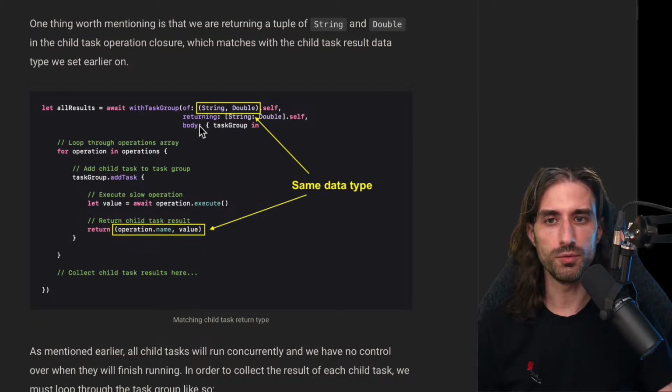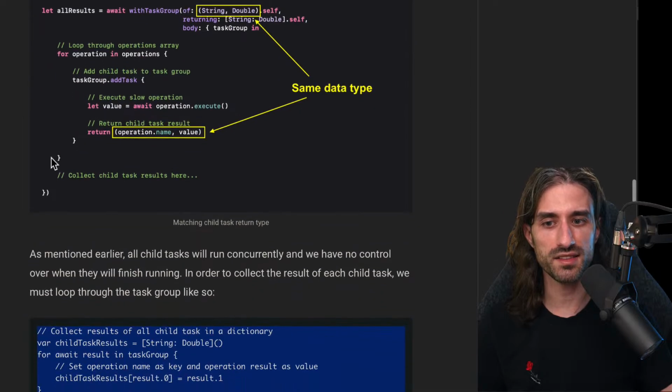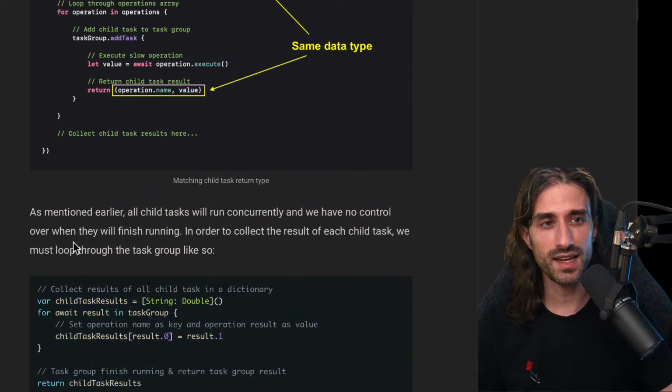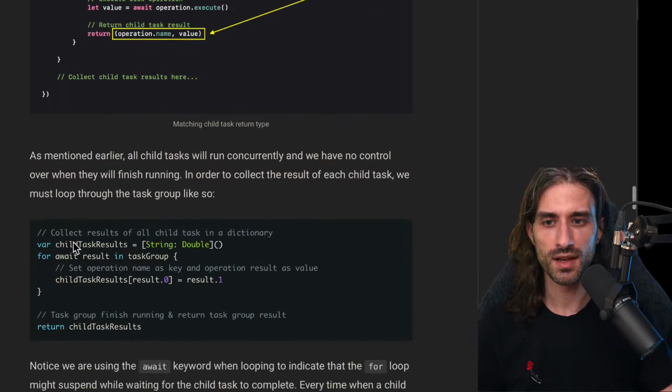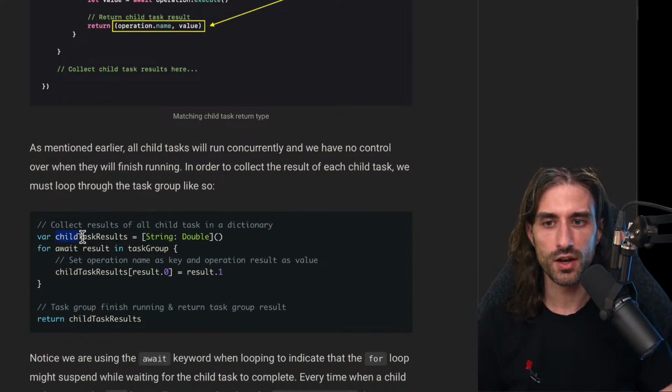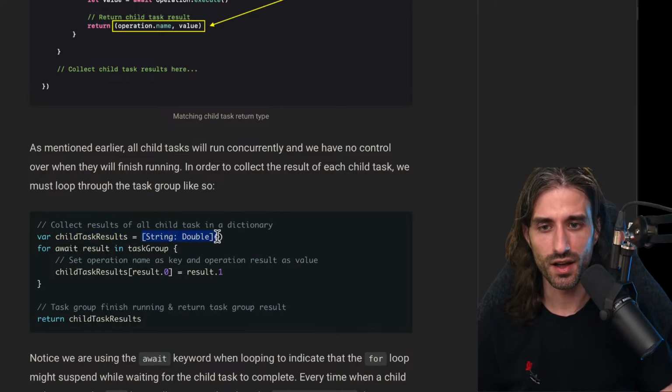So inside the body you pass to the function, you will very often have this pattern of first iterating over the collection of inputs in order to create the child tasks, and then iterating over the results in order to collect them. And the way it's done is that we create the structure that will gather the results together. So a dictionary of string and double.